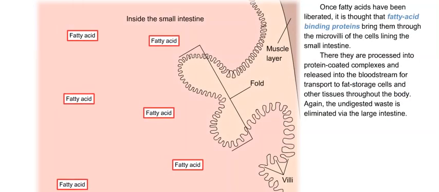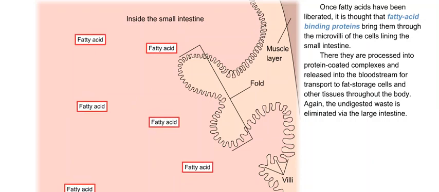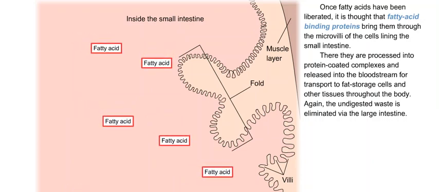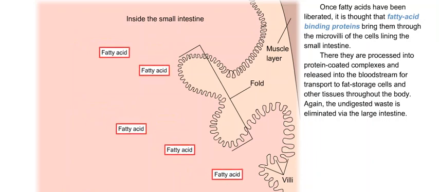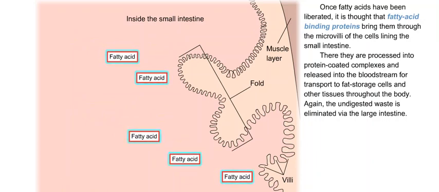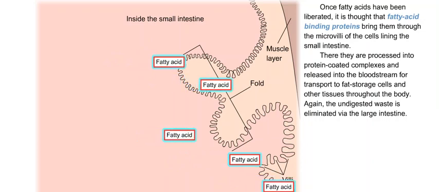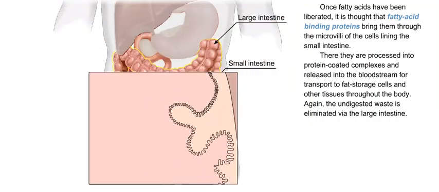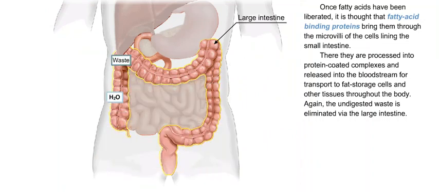Once fatty acids have been liberated, it's thought that fatty acid binding proteins bring them through the microvilli of the cells lining the small intestine. There, they're processed into protein-coated complexes and released into the bloodstream for transport to fat storage cells and other tissues throughout the body. Again, the undigested waste is eliminated via the large intestine.